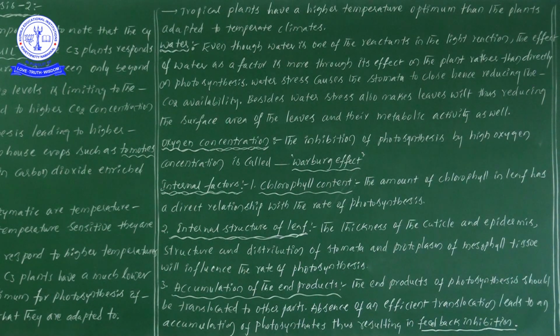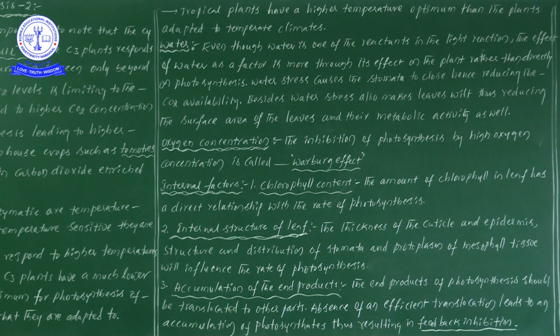Once the CO2 level is reduced, it leads to a lesser rate of photosynthesis. Besides this, water stress also makes leaves wilt. If the plants are suffering from a lack of water, even in that case leaves wilt, thus reducing the surface area of the leaves and their metabolic activities as well.